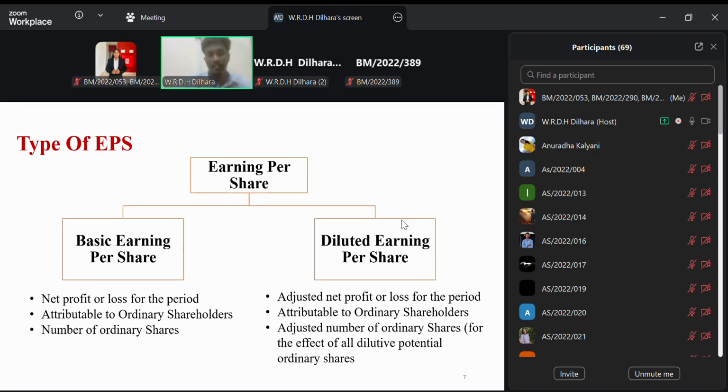That's what we call the adjusted number of ordinary shares. In the bracket you can see: for the effect of all diluted potential ordinary shares.